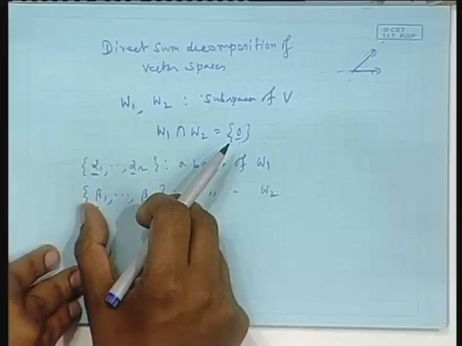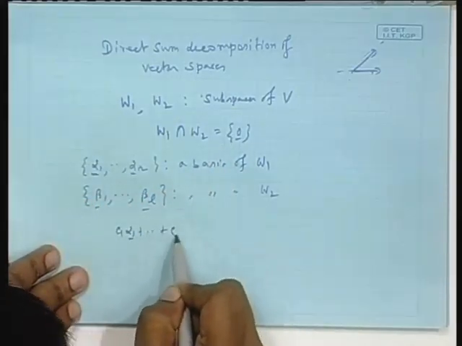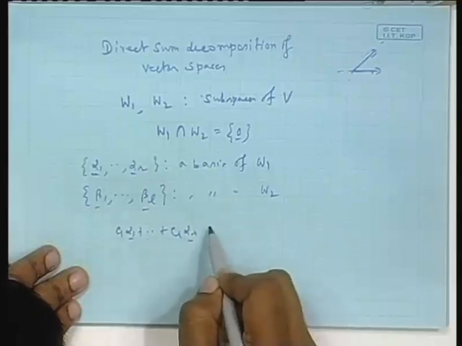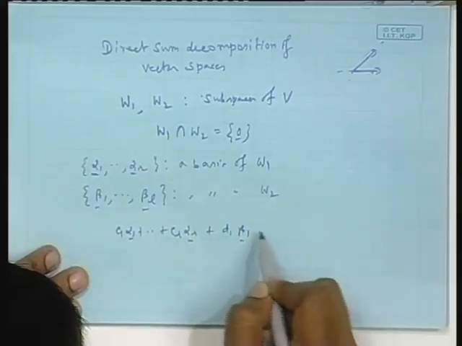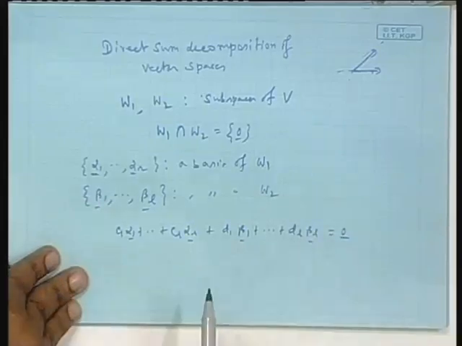You can easily prove that. Suppose you form a combination like this: C1 alpha 1 plus dot dot plus C r alpha r, and then D1 beta 1 plus dot dot dot plus D L beta L equal to the 0 vector.